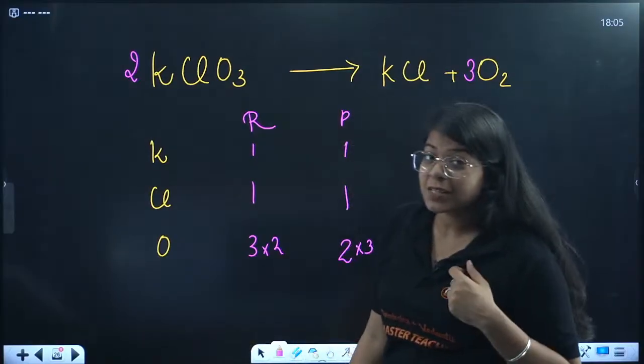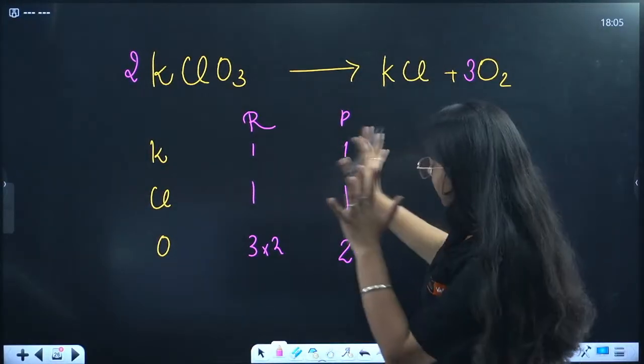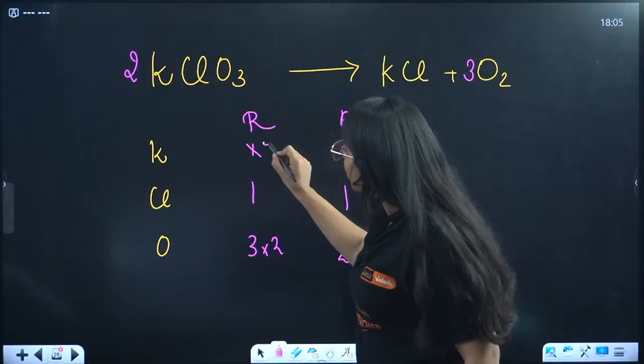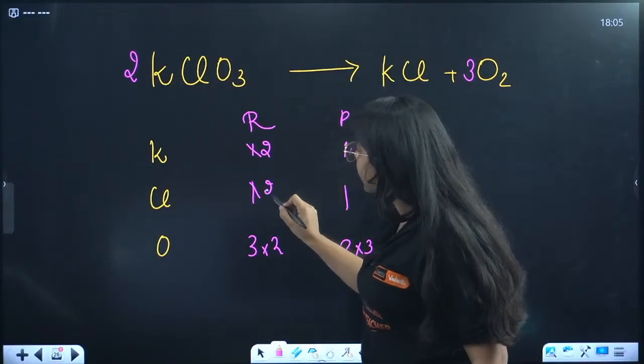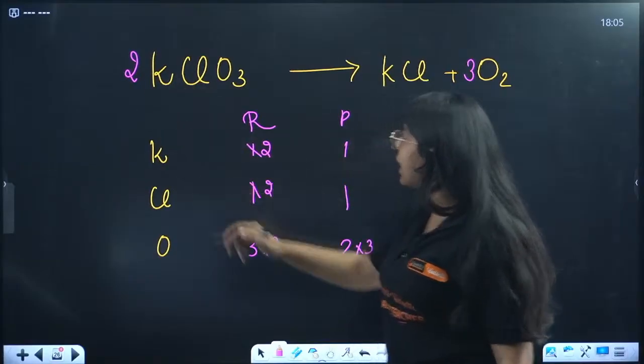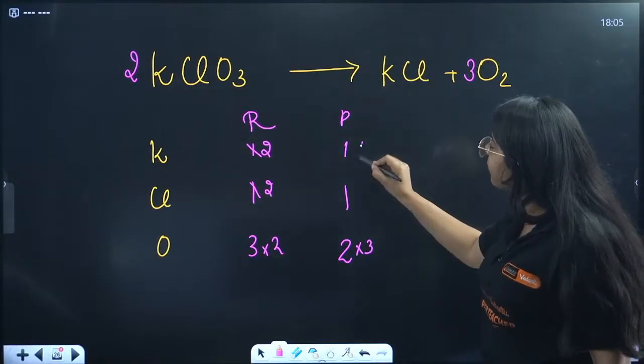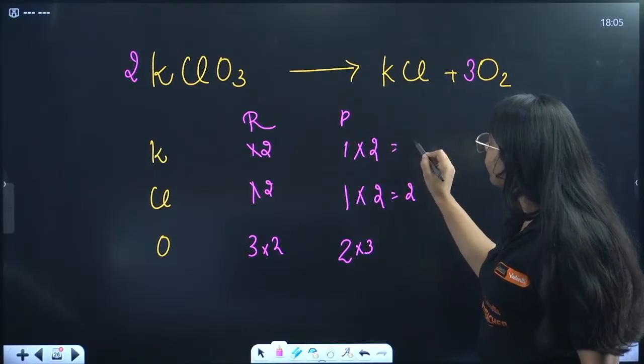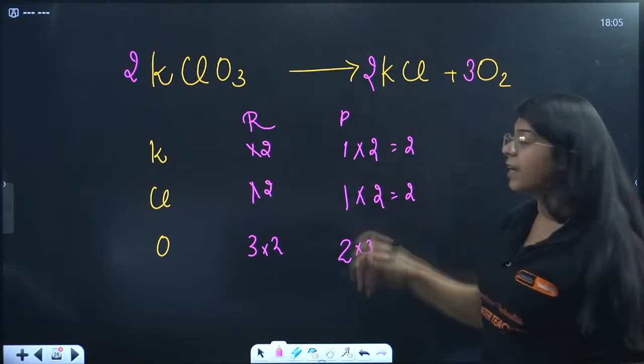Is that balanced now? No, because in doing all this, we unbalanced K and Cl. Now K is not 1, it is 2. Cl is not 1, it is 2. So 2K, 2Cl. Here we have 1 KCl. If I multiply it with 2, it will come out to be 2. So this is 2 KCl. Done.